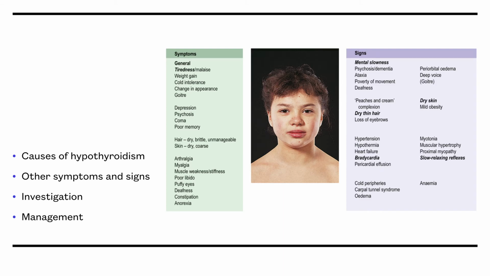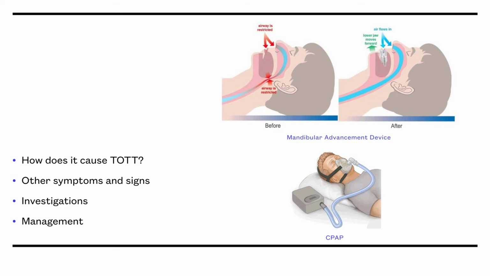The next differential we'll consider is obstructive sleep apnea syndrome. Obstructive sleep apnea syndrome is where there is intermittent collapse of the pharyngeal airway during sleep, causing episodes of apnea terminated by partial arousal. This fragmented sleep causes the patient to wake up unrefreshed and be excessively tired throughout the day. Their partner may have witnessed apneas.